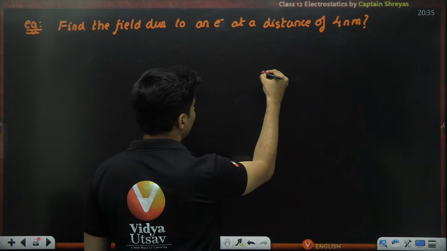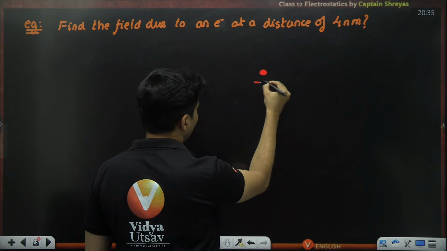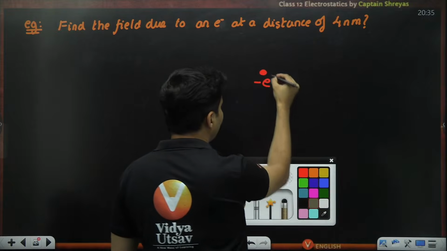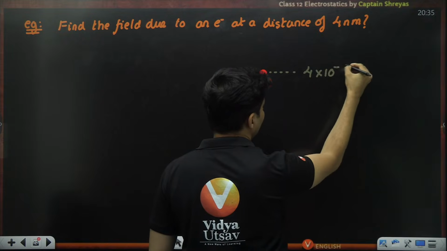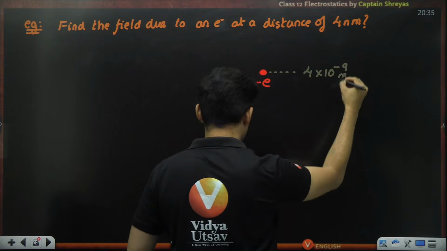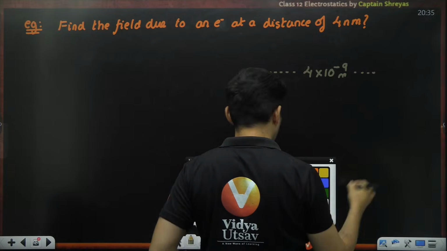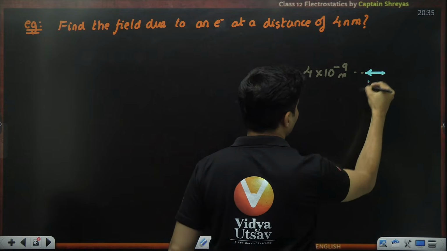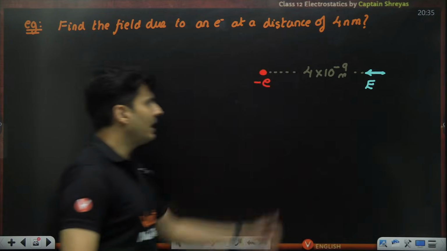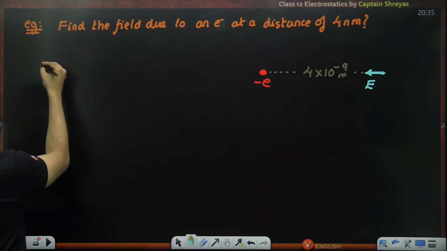So electron obviously negatively charged, so negative e, and you are at a distance of 4 nano. Nano is 10 to the power minus 9 meters. And here I'm trying to figure out what kind of electric field will be there, magnitude wise. Obviously, direction wise, it will be towards the electron.